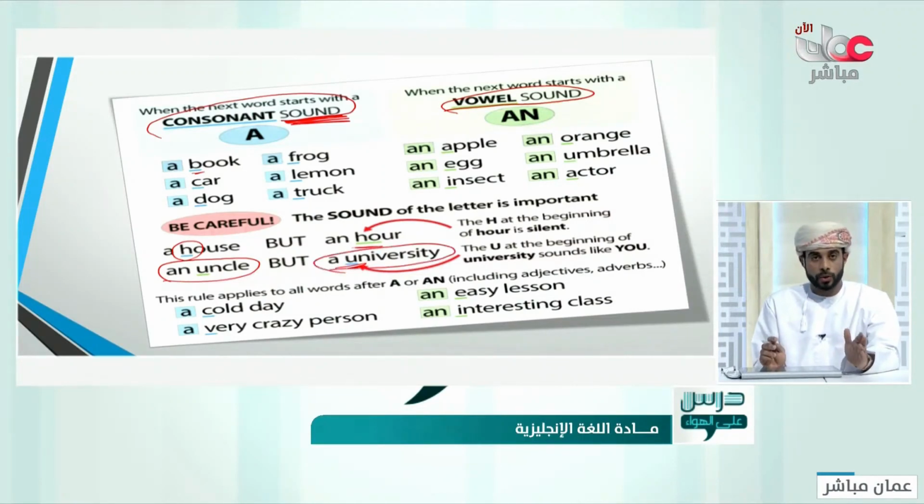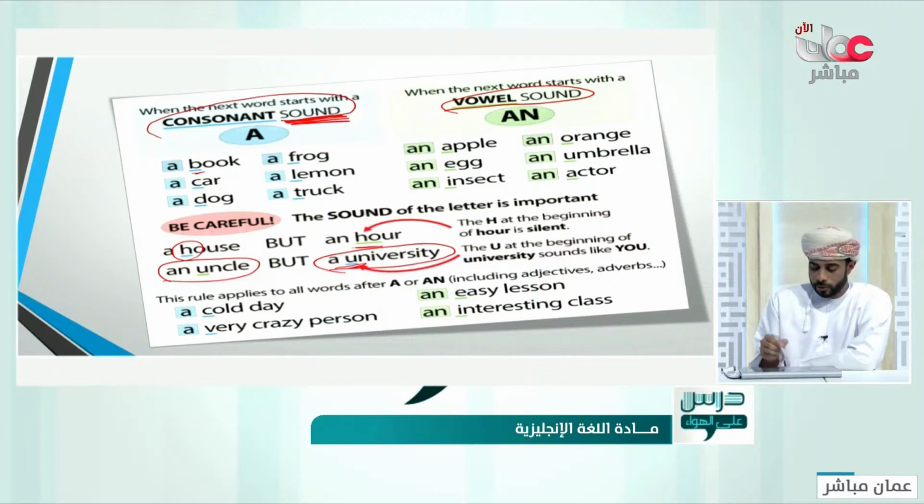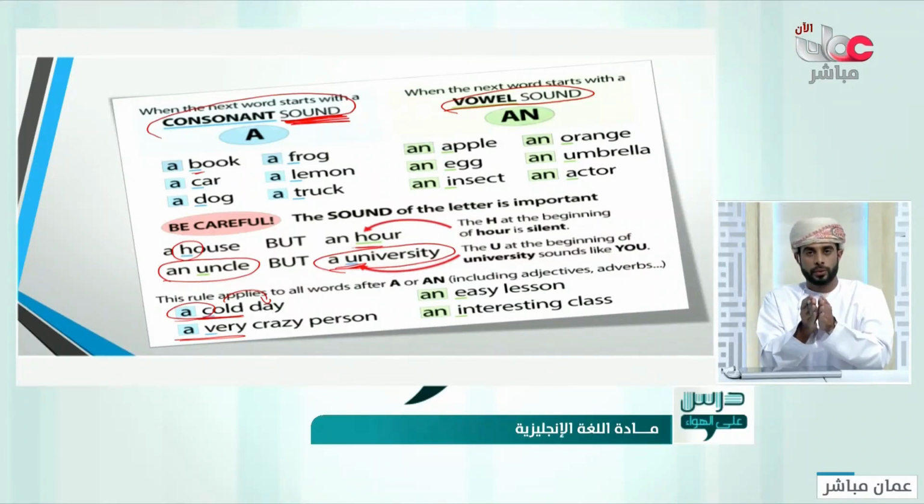Again, "a" goes with the consonant sound, and "an" goes with vowel sounds. Good. This is something that you have to bear in mind. Sometimes you also use a and an with adjectives, even though they are talking about another noun, like a day, a cold day. Here the nearest word to the a or an is what matters, the nearest word. Good.